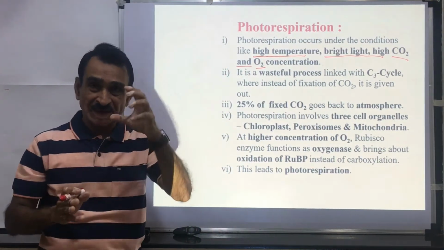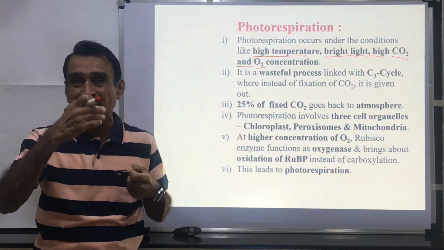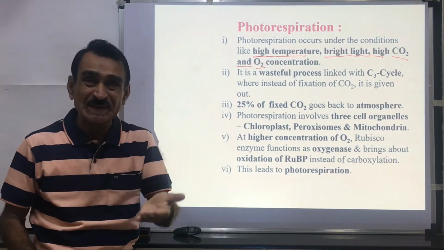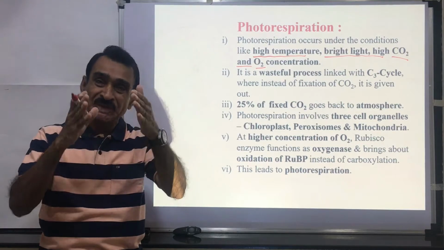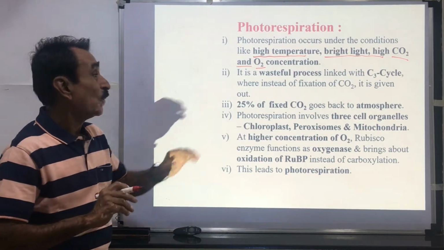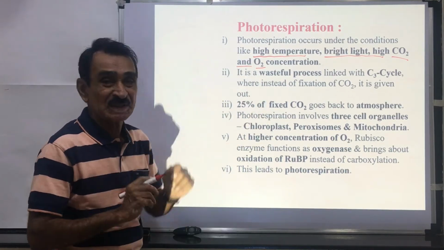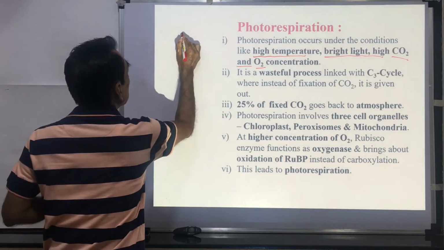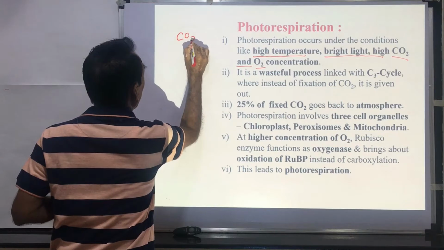Respiration we know. Respiration, that is intake of oxygen and release of CO2. Photorespiration means respiration which takes place in presence of light. This is photorespiration. Photorespiration is a wasteful process. Means CO2 which is absorbed by the plant.